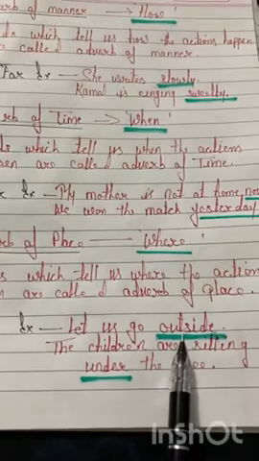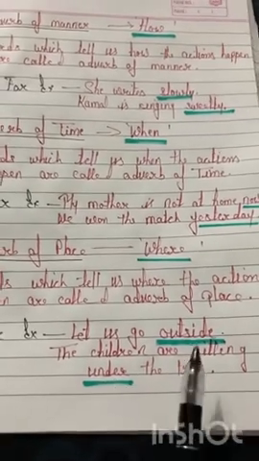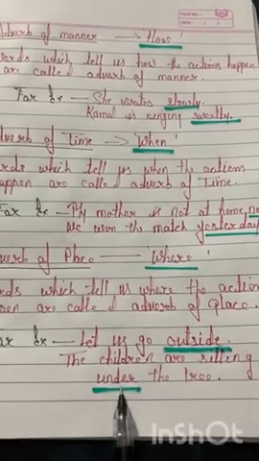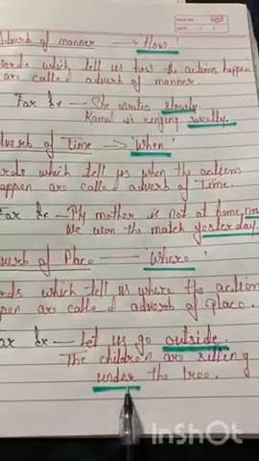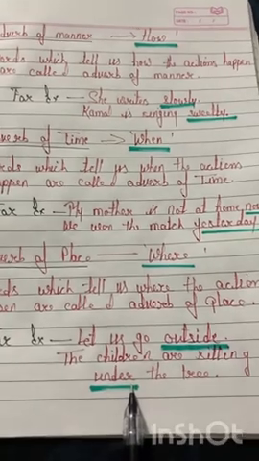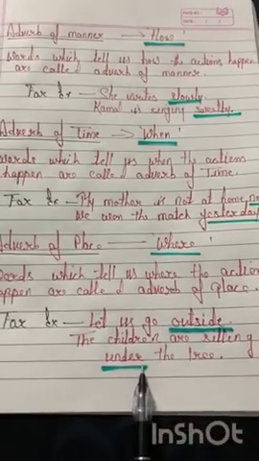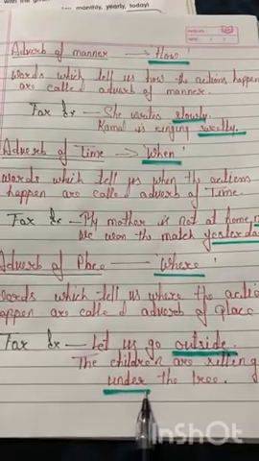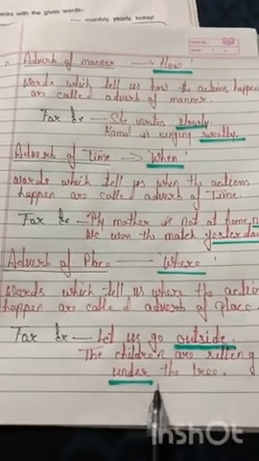So the words outside and under are adverbs here. Some common adverbs of place are here, there, up, down, above, below, anywhere, etc. Now come to the next adverb.